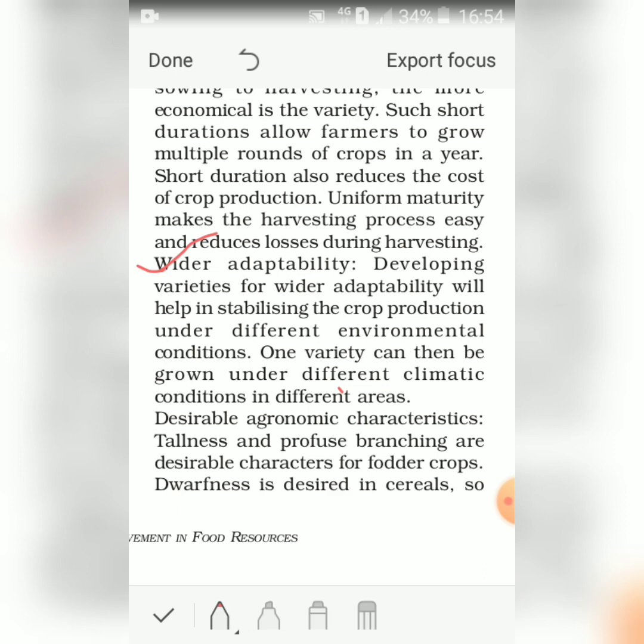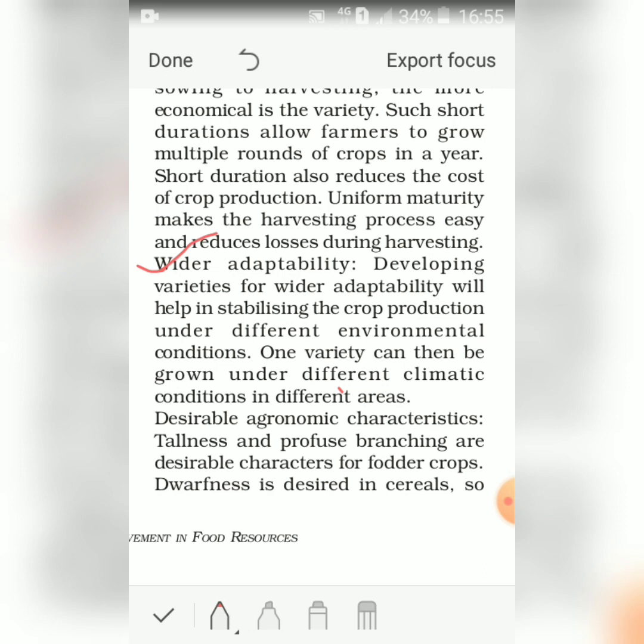If the variety has the ability to adjust itself with the various types of climatic conditions, then this plant can be grown in various places. It is not only in a particular place where the conditions are suitable that it can be grown. Rather, in various places, maybe the condition is different, but it can be grown if it has what we say wider adaptability. Adaptability means adjustment, ability to adjust.